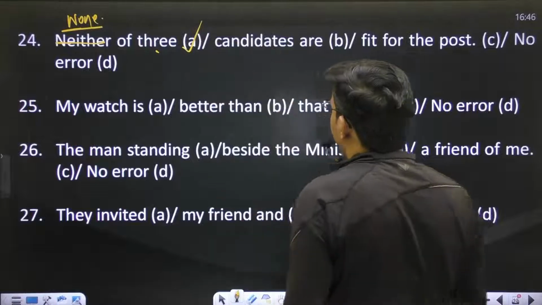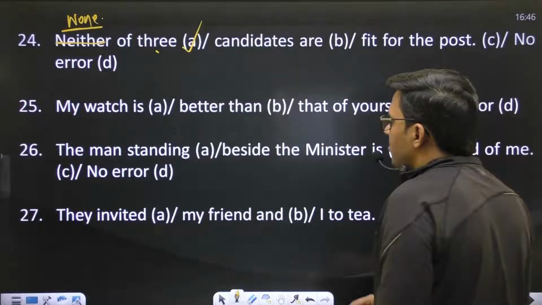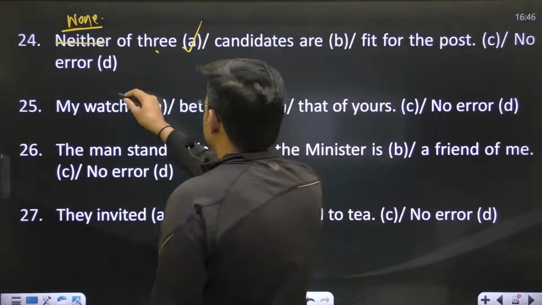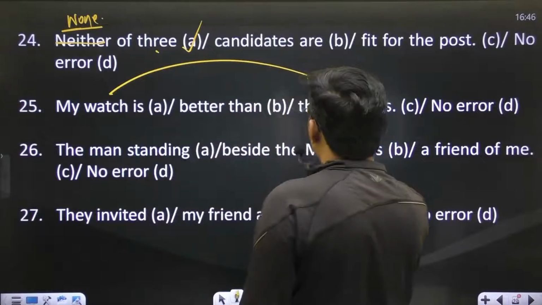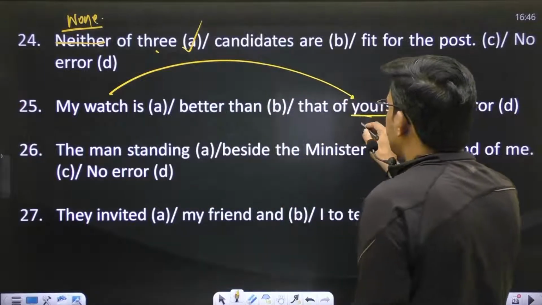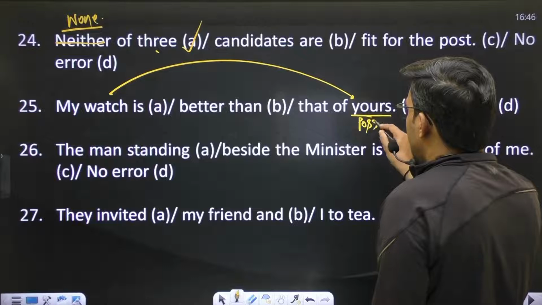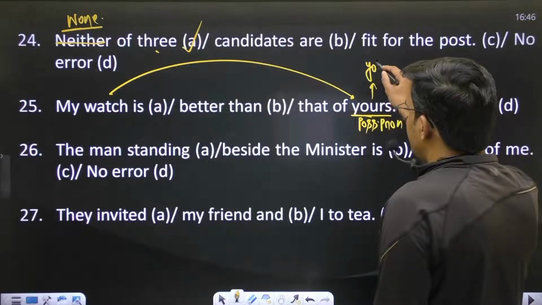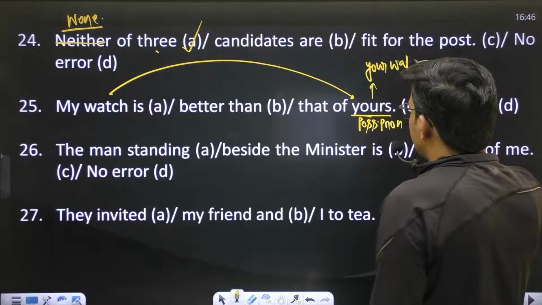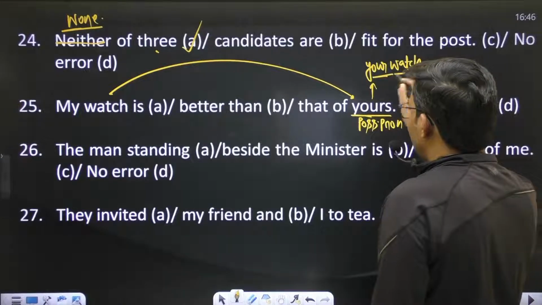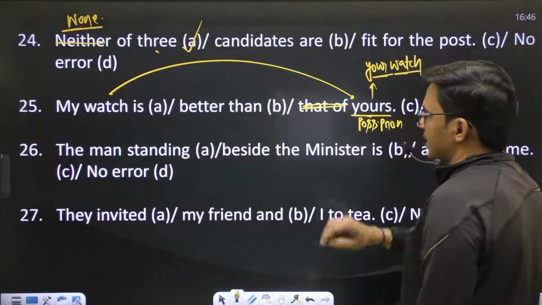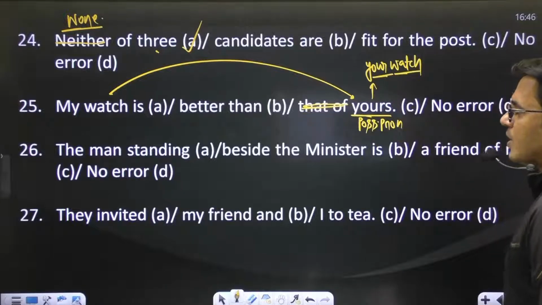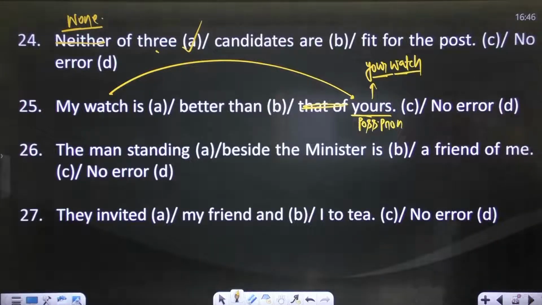My watch is better than that of yours. Here the comparison is between my watch and yours. Yours is, you can say, a possessive pronoun. Here the meaning of yours is your watch. So already you are talking about your watch, so you don't need any demonstrative pronoun like that of before it. So the sentence will be like, my watch is better than yours.